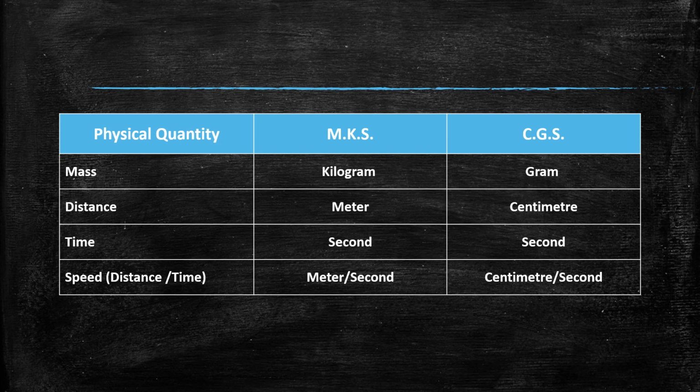Time is measured in seconds in the MKS system as well as in the CGS system. Speed, or distance per time, is measured in meters per second in the MKS system and centimeters per second in the CGS system.